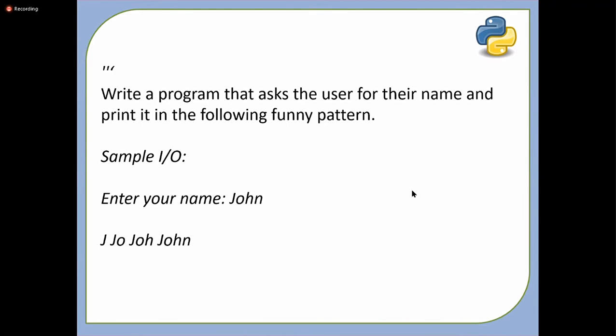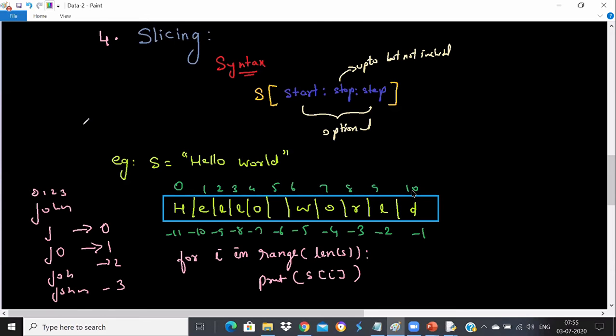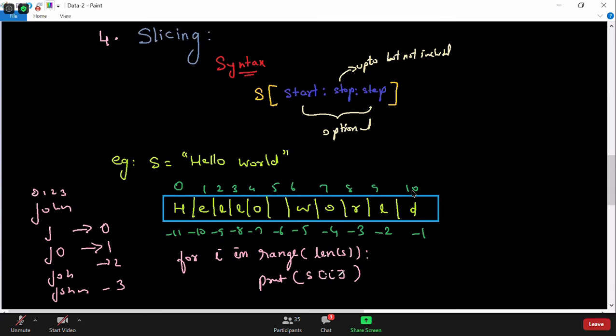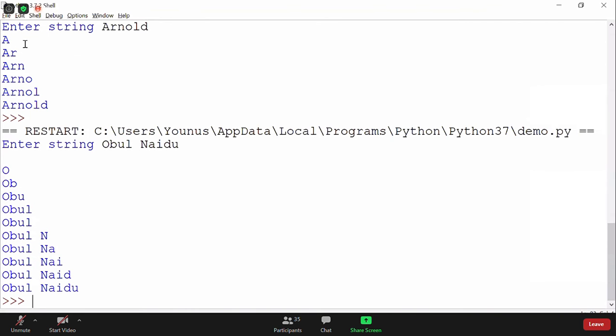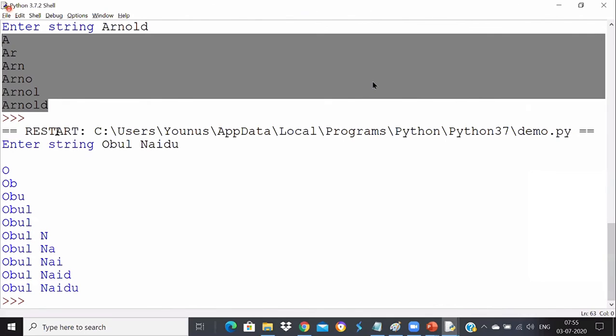I didn't understand why it is printing one by one in each line. Okay, I will explain this code here, guys. The code I wrote is something like this now. I wrote colon I plus 1. I am not using end equal to space because I wanted it in a different line. Instead of printing in the same line, it's looking good if I print in a different line. So that's why I didn't use end equal to space, because I want it in a different line every time.